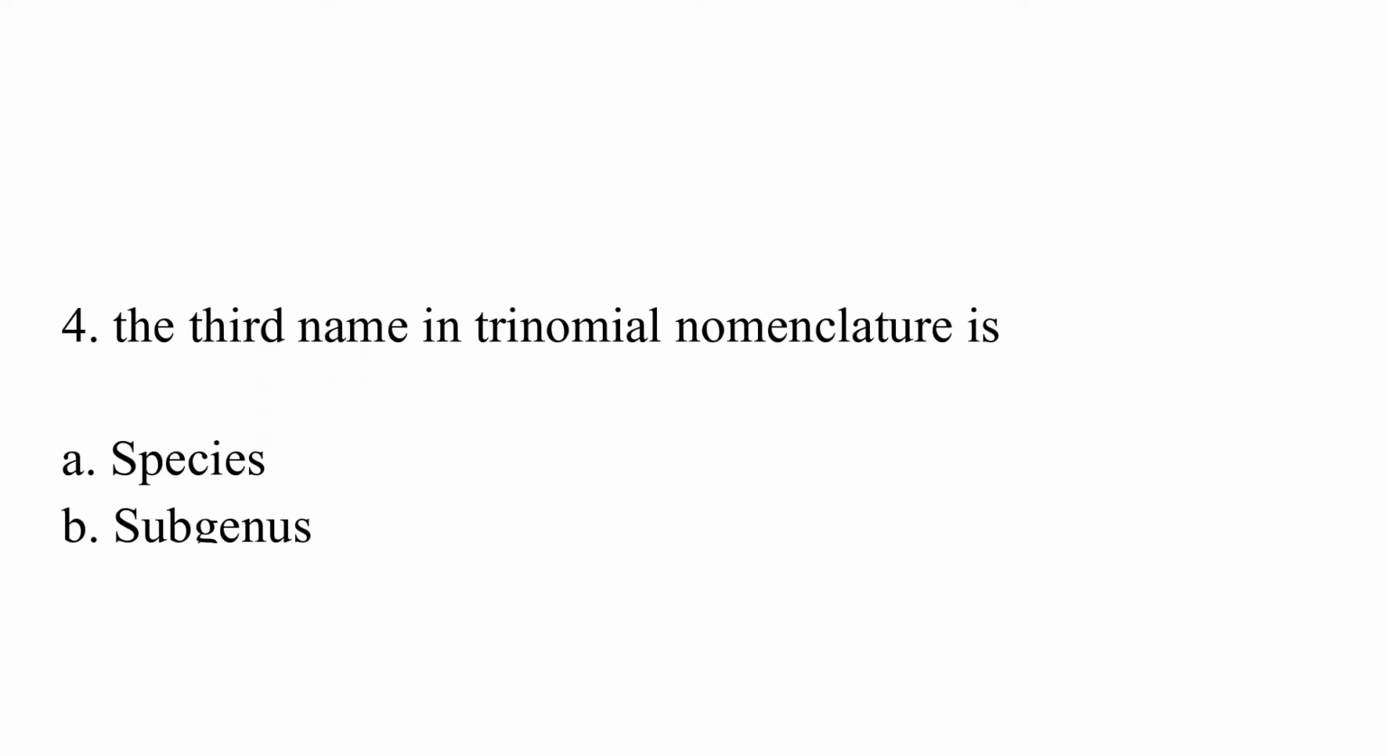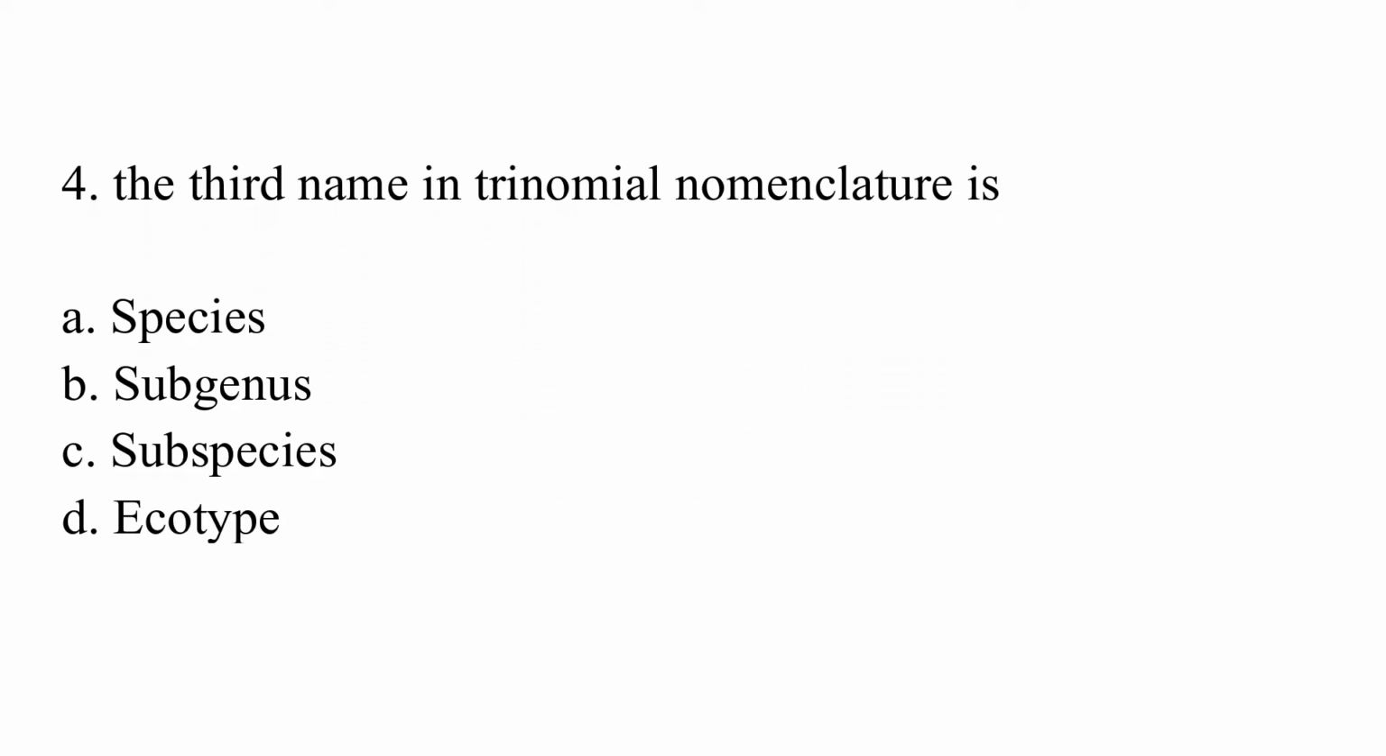The third name in trinomial nomenclature is option A, species. Option B, subgenus. Option C, subspecies. Option D, ecotype. The correct answer is option C, which is subspecies.